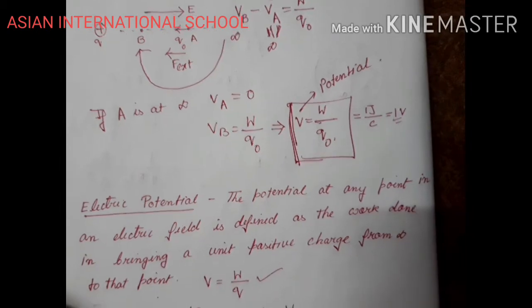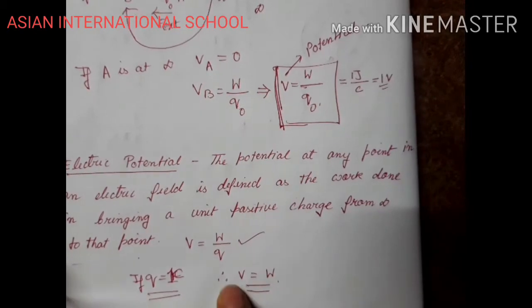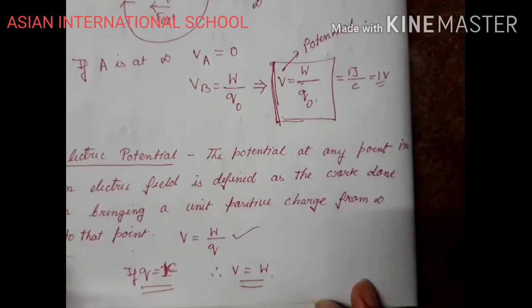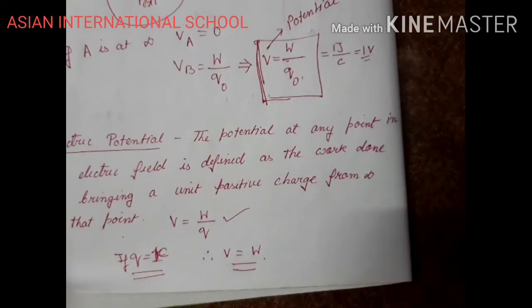Then we can say that your potential is completely equivalent to work done. Okay, let us proceed.